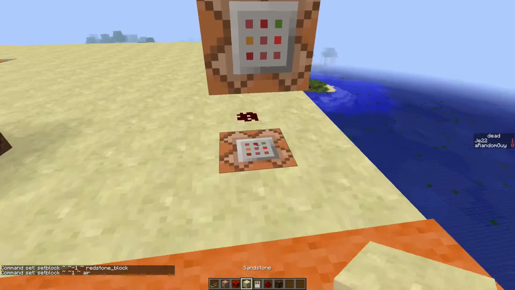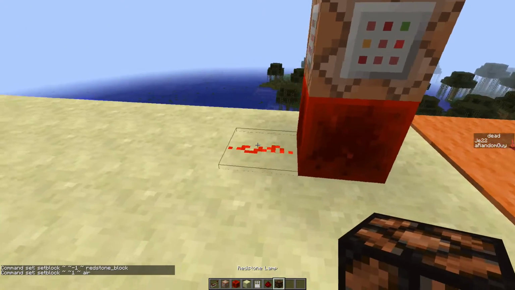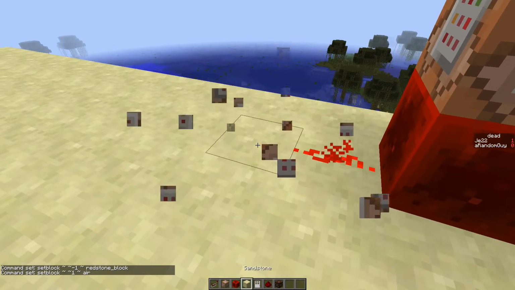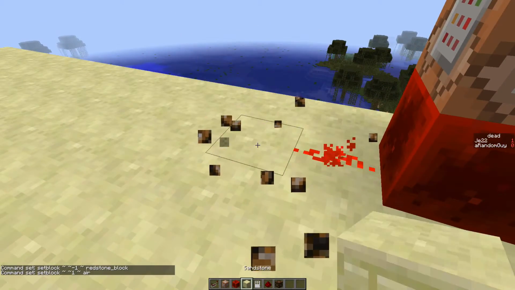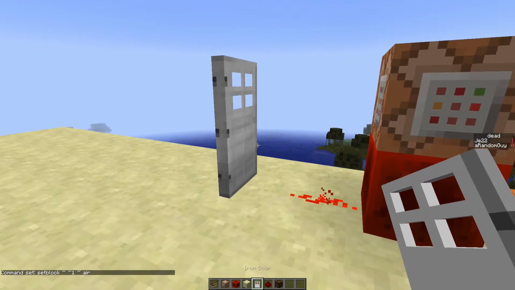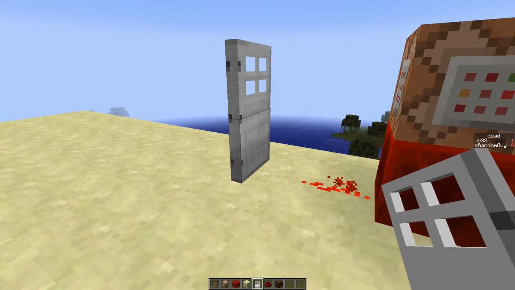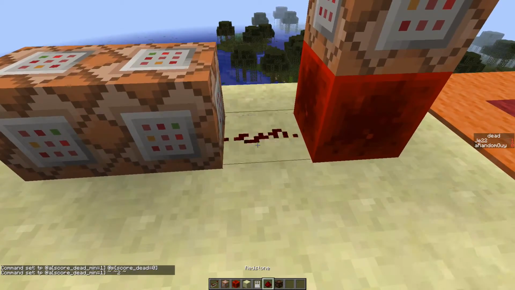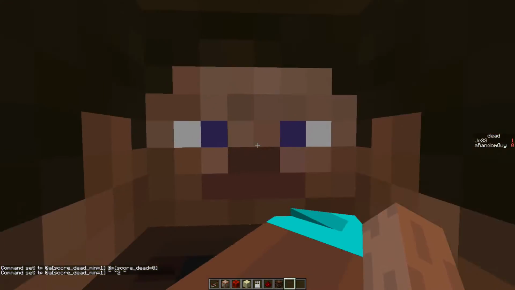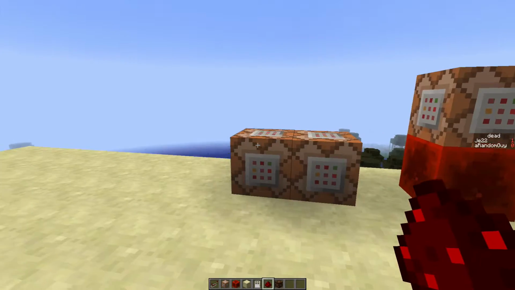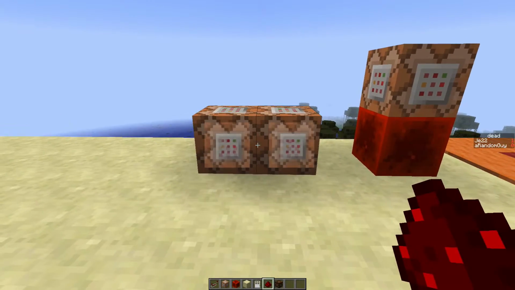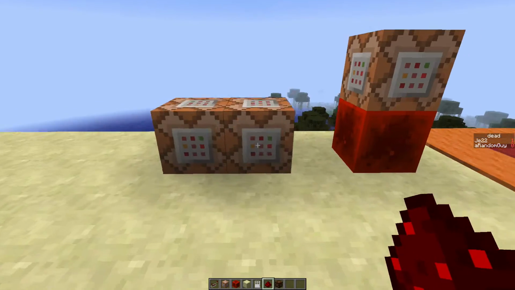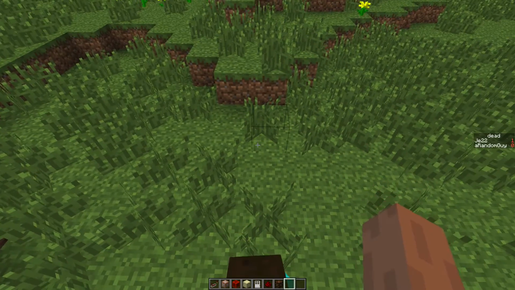Place a redstone block in the middle, and now basically anything you connect to this clock will be powered very fast. Even though you can't see the door opening and closing, you sure can hear it. Now let's connect our 2 TP command blocks to this clock. But now I'm teleported inside this guy, not above him. That's because for some reason this command block gets powered first. Just switch the positions and you should be hovering above the player.